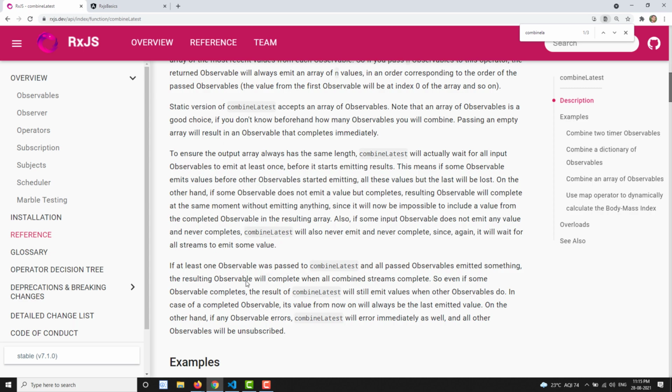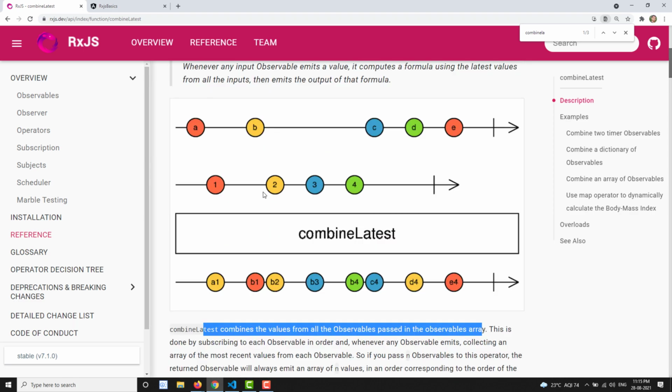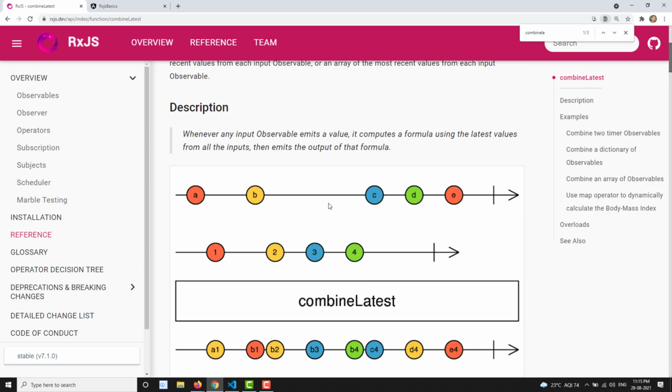Here you have some limitations and also some important things you need to know. combineLatest combines the values from all the observables passed in the observable array. So you need to pass all the observables as an array, and it will combine all the latest values from each observable, and give you the latest values as an array in the same order.